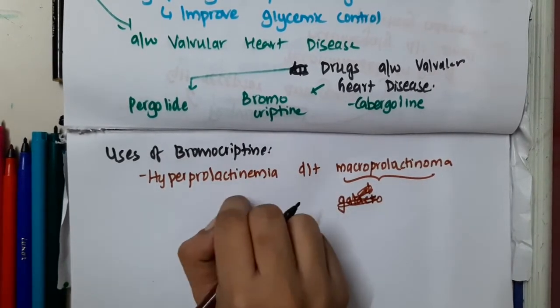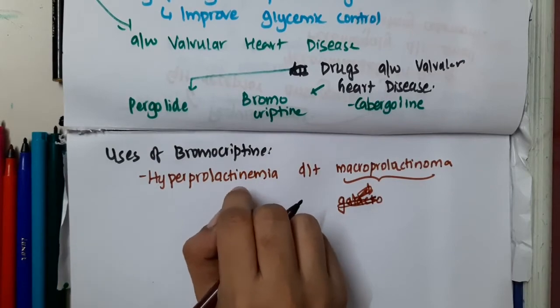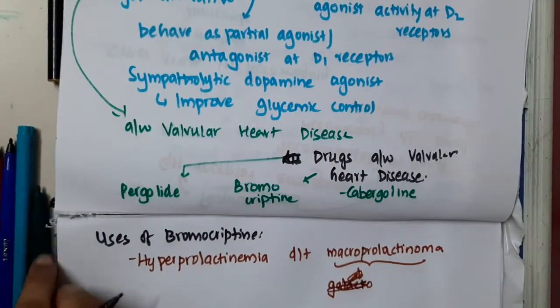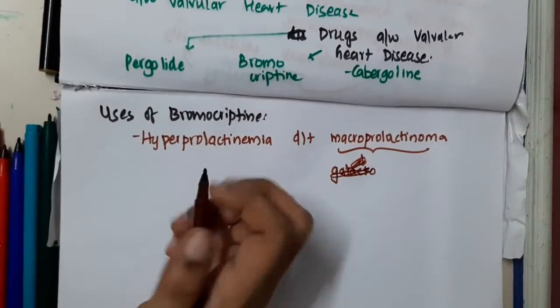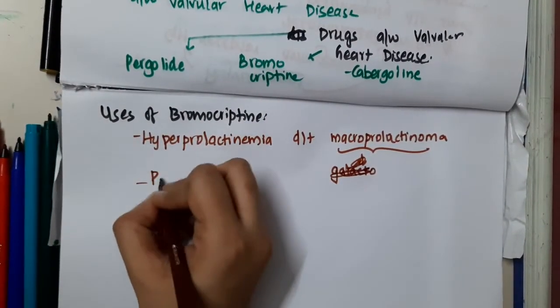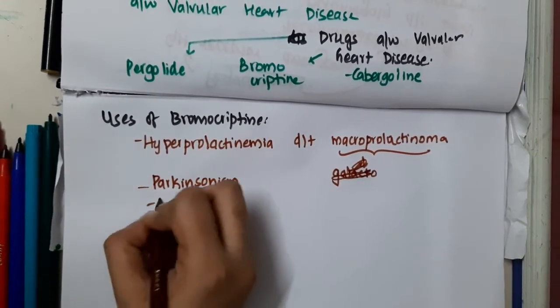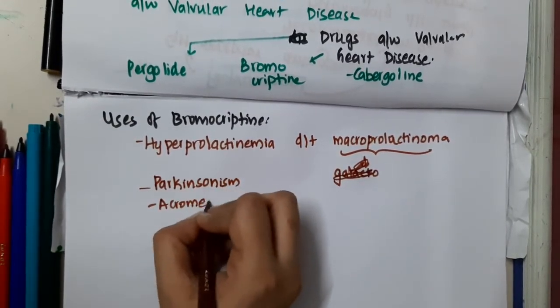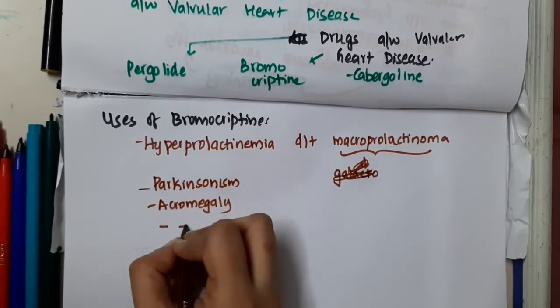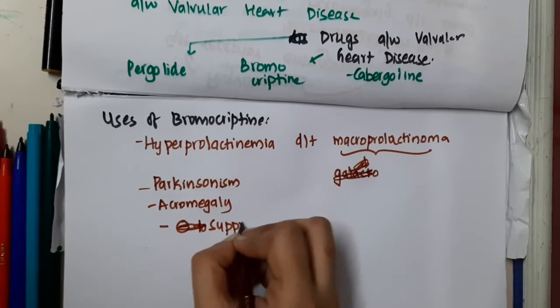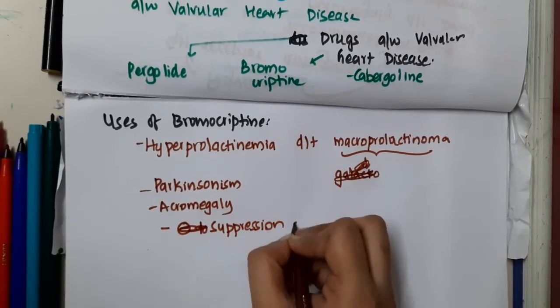In this there is increased production of prolactin. Prolactin is inhibited by dopamine receptors. Because bromocryptine activates dopamine, the prolactin secretion can be inhibited. Bromocryptine can be used in Parkinsonism and in acromegaly. Since it inhibits prolactin, it can be used for suppression of lactation.